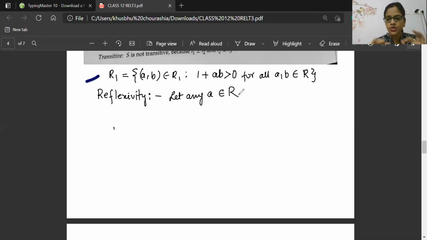Class 12th. So here also, the numbers which satisfy the relation can only stand for reflexive, symmetric, and transitive. Means whichever comes under the relation, we have to prove that they are reflexive, symmetric, and transitive. I hope everybody understood this point. That's why I took a break and explained, because I felt that you had not understood one very important point. I am having the set of all real numbers.